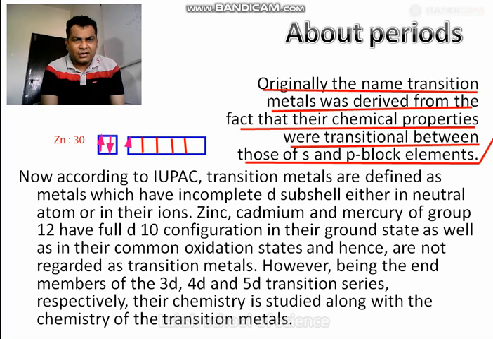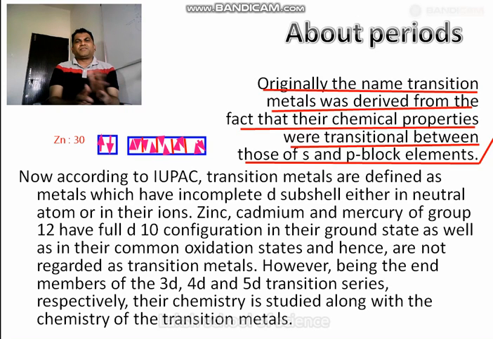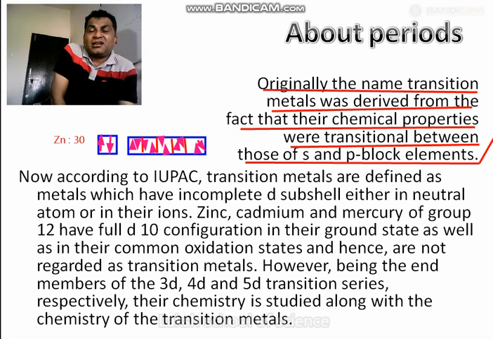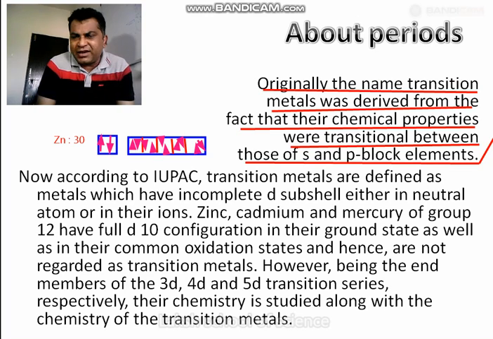That's all. So 4s is completed. Now inside D: 1 2 3 4 and 5, then 6 7 8 9 and 10. So this is the electronic configuration of zinc in its ground state.